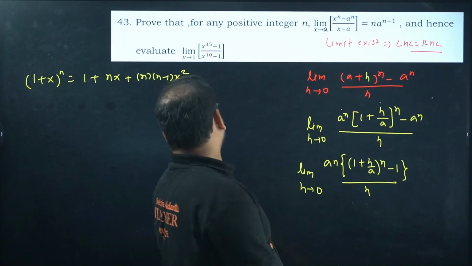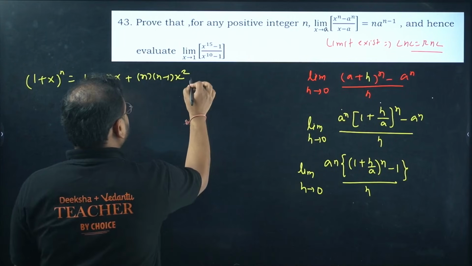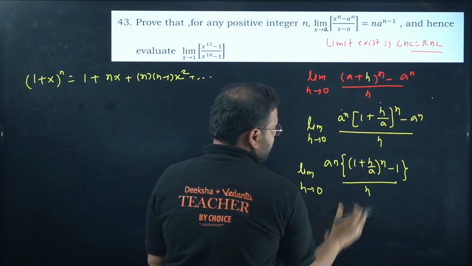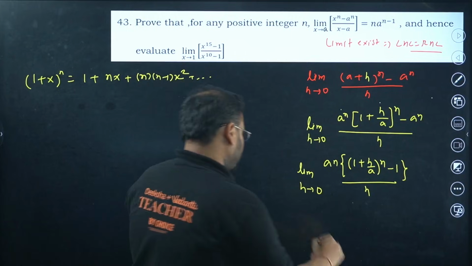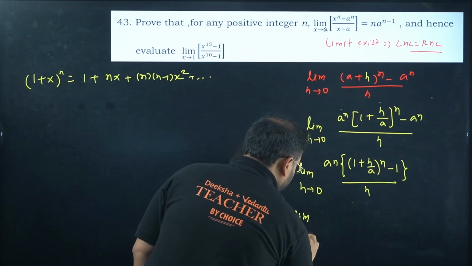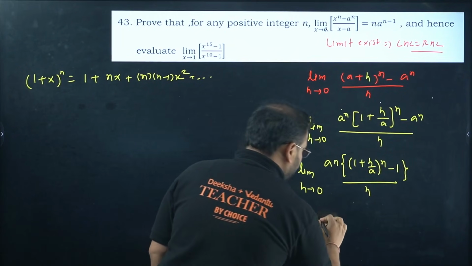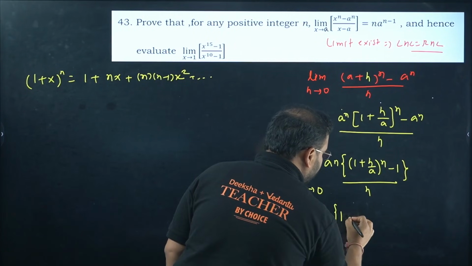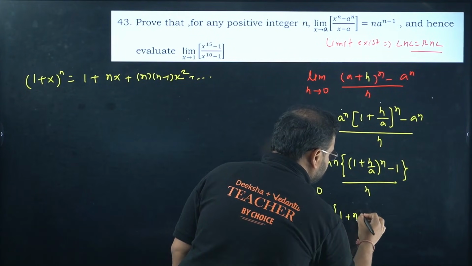Okay, x square and so on. Of course, binomial expansion, right? In the same fashion I can write the numerator over here, the expansion of the binomial. Check this out: limit h tends to 0, and I have a power n of course outside. Write it out. You're going to get 1 plus n times h by a.